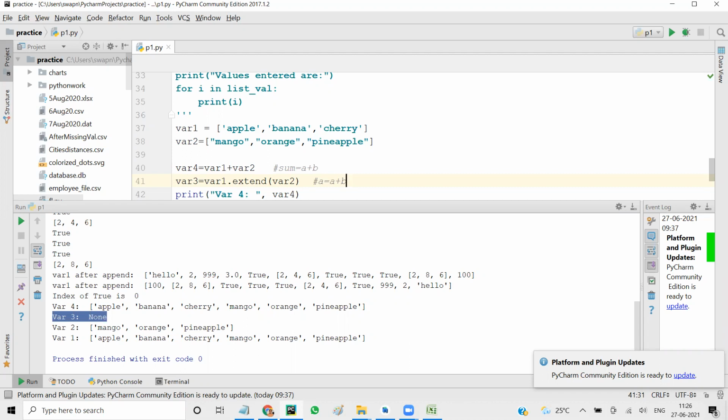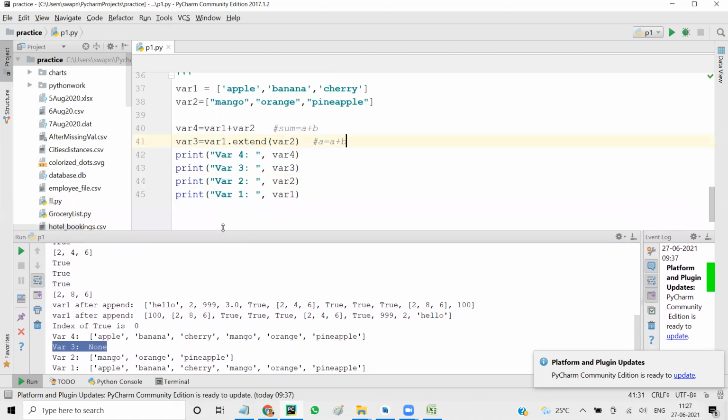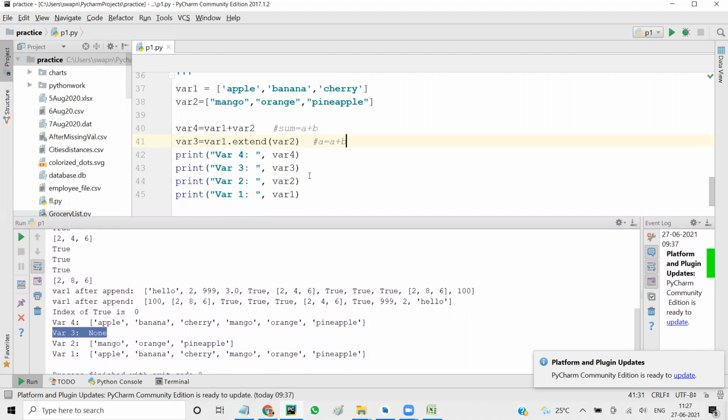So var1 is apple, banana, cherry, var2 is mango, orange, pineapple, and var4 we are printing. var1 plus var2, var3 is extended. Student: I'm not understanding the last print.